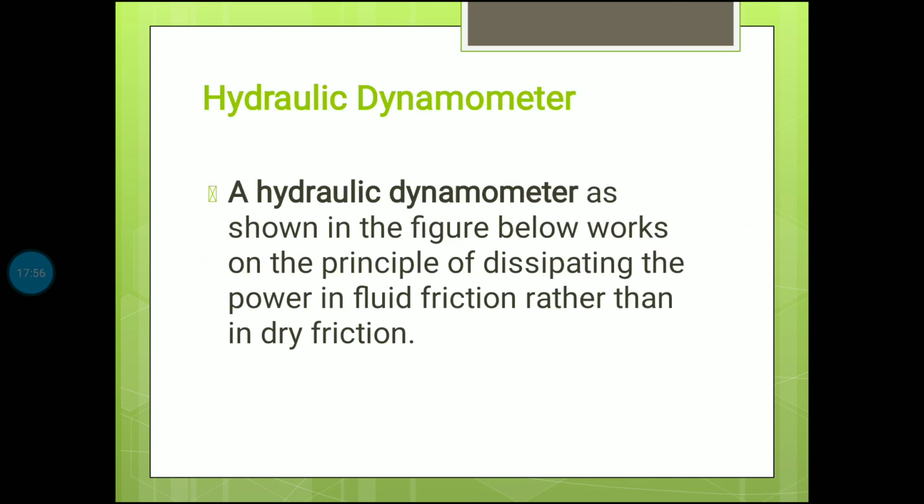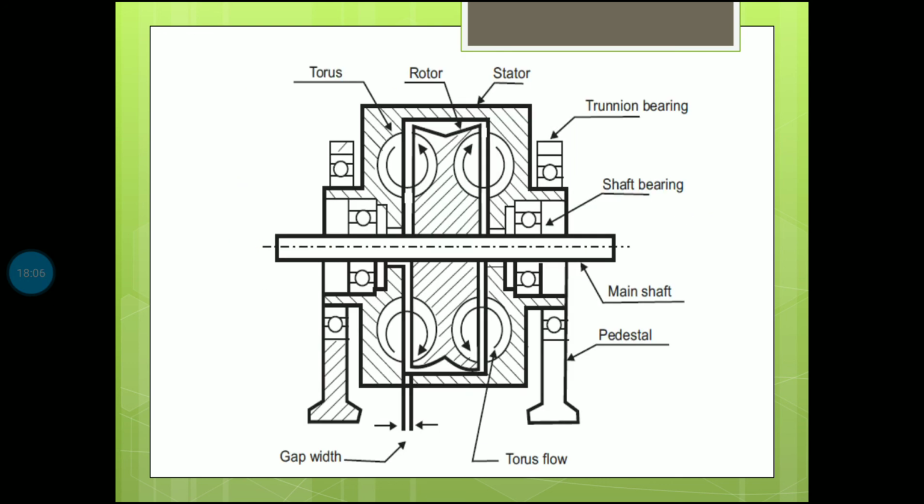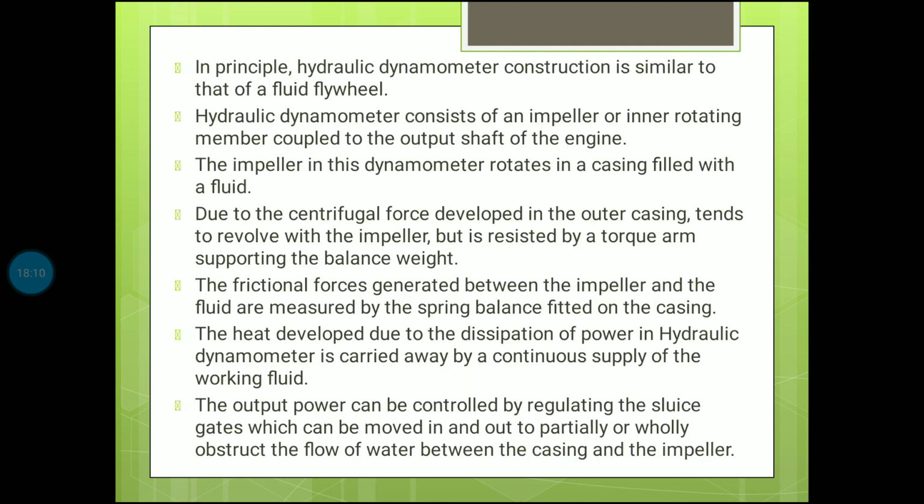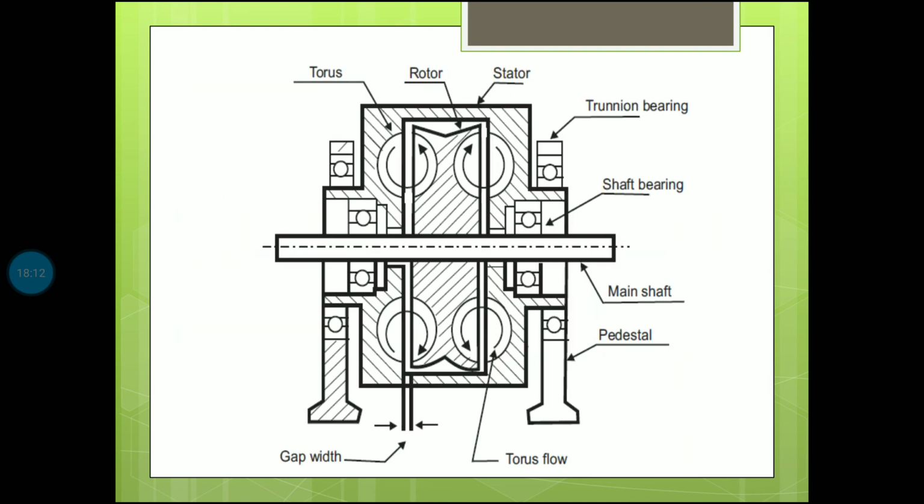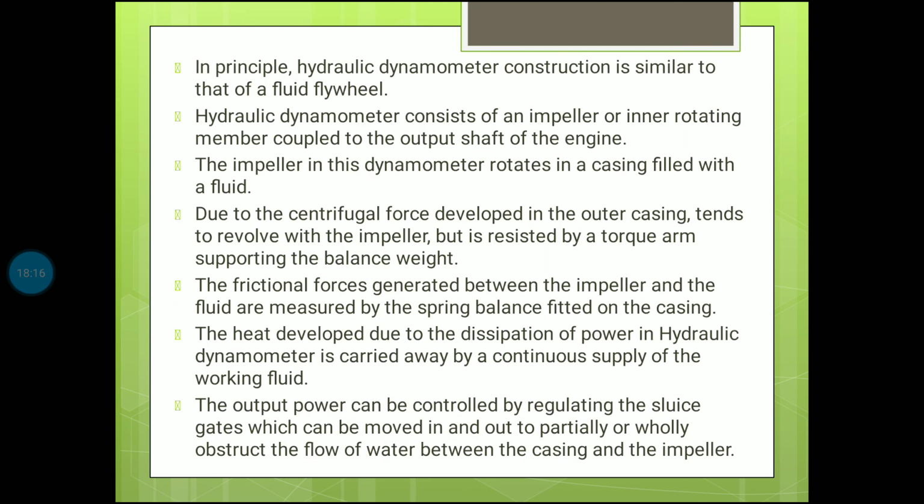Hydraulic dynamometer. A hydraulic dynamometer, as shown in the figure below, works on the principle of dissipating the power in fluid friction rather than in dry friction. So this is the diagram of the hydraulic dynamometer. How does it work? First, there are some points given.